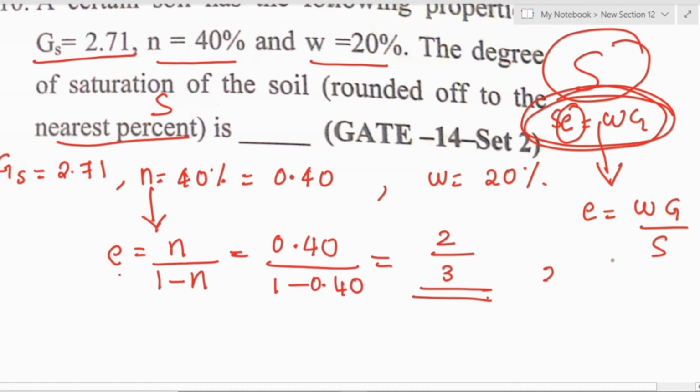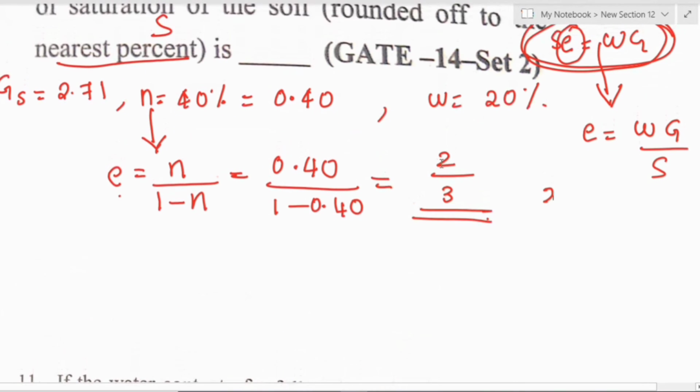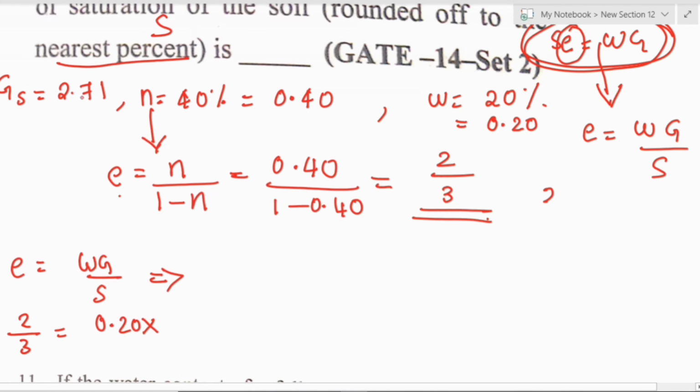W is given as 20%, which can be written as 0.20, and Gs is 2.71. So 2 by 3 equal to 0.20 into 2.71 divided by S, the degree of saturation that we need to find.